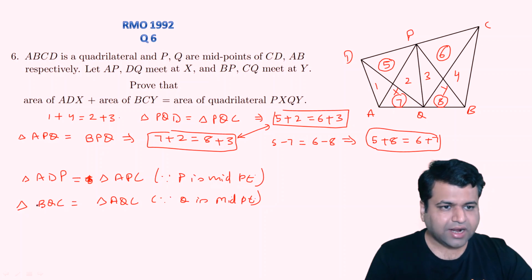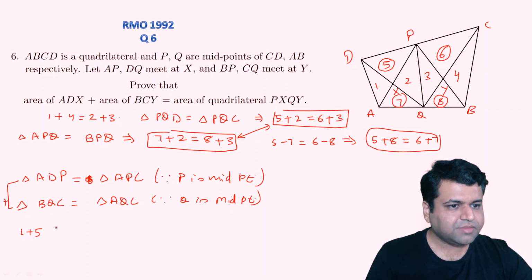Now if you add these things, what is ADP? ADP is 1 plus 5, right? What is BQC? BQC is nothing but 4 plus 8, right? That will be APC plus AQC. APC is a partial area. What is APC plus AQC?